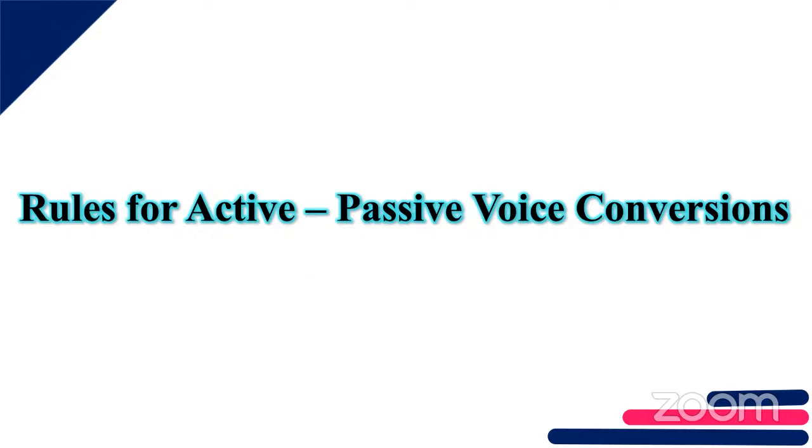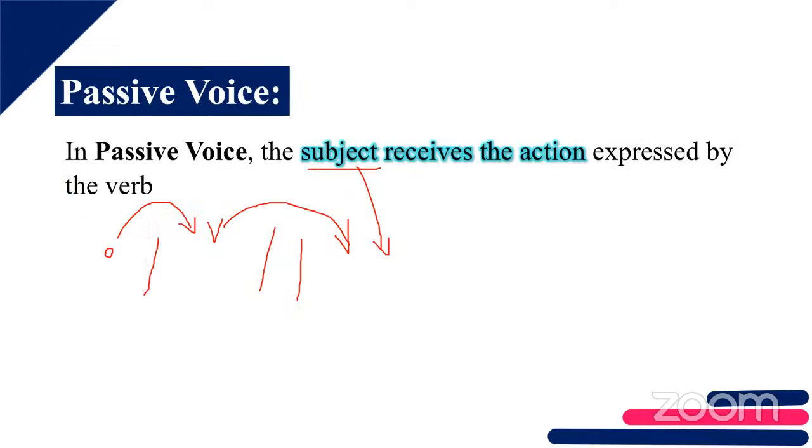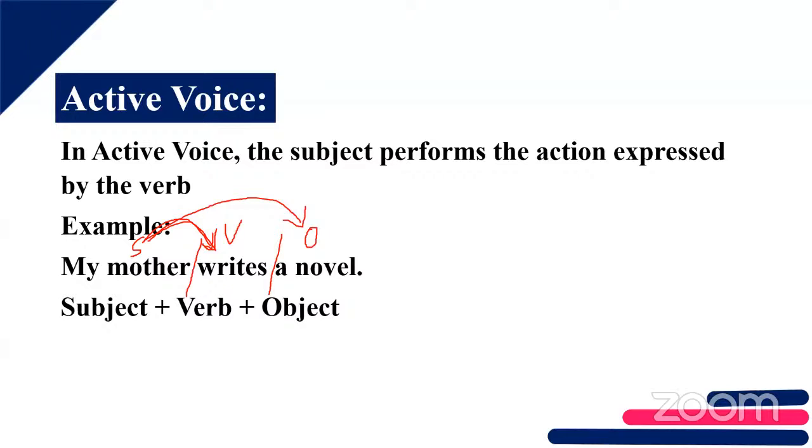Performs the action. See, listen carefully. If you have any doubt, ask me at that moment itself, okay? You should not say at the last, ma'am, it's confusing. Active voice means the subject will perform the action. Whatever the action may be, the subject will be performing. See here, my mother writes a novel. My mother is the subject, right? My mother is performing the action, right?